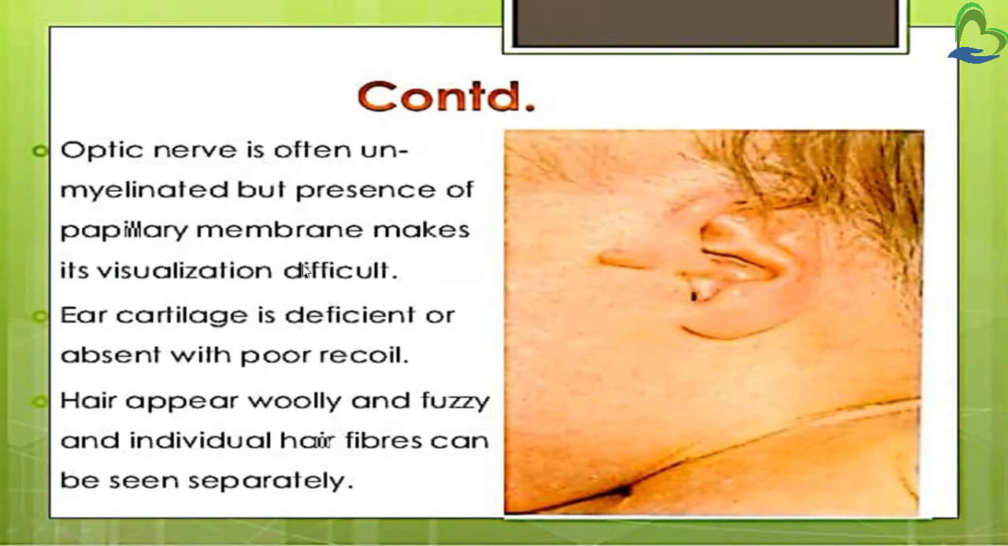Then ear cartilage is deficient or absent with poor recoil. So in a preterm baby, ear cartilage may be present, or it is absent. And if it is present, then there will be poor recoil. That means it doesn't come back to its normal position when pressure is applied and the ear is folded. Then hair appears woolly and fuzzy and individual hair fibers can be seen separately.